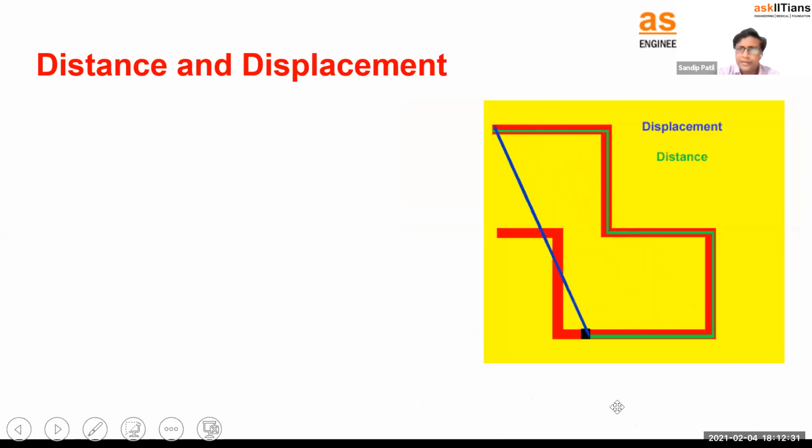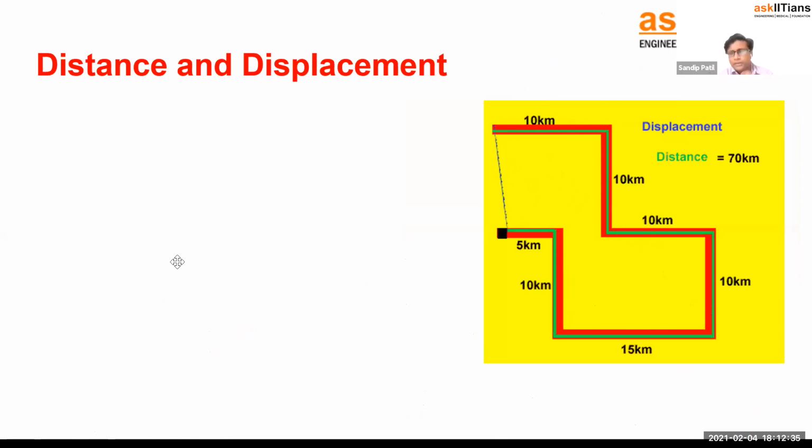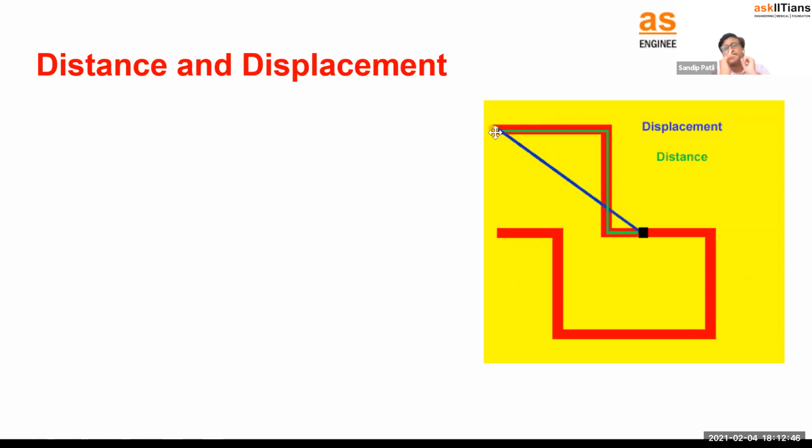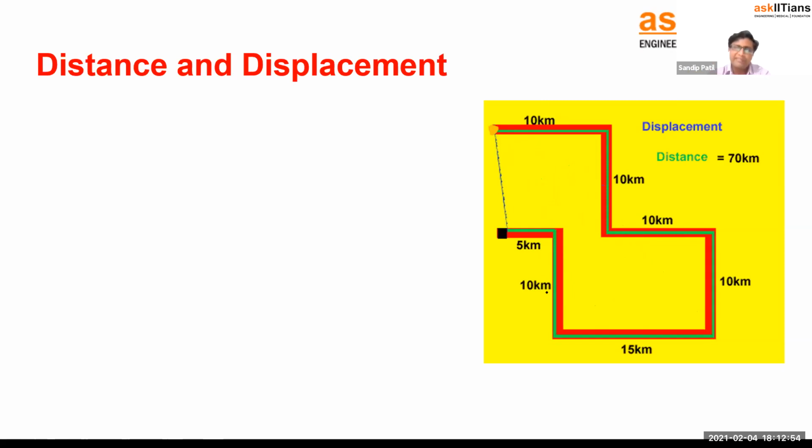Okay, so now let's consider this one animation, a simple animation there. So this is the starting point. They are saying consider this is the starting point, and we want to calculate distance. Distance means whatever distance you have traveled. So along this path you are going, so we have to calculate all the distance: 10 kilometer, 10, 10, 10, 15, 10, 5. Add all these, you will get 70 kilometer.